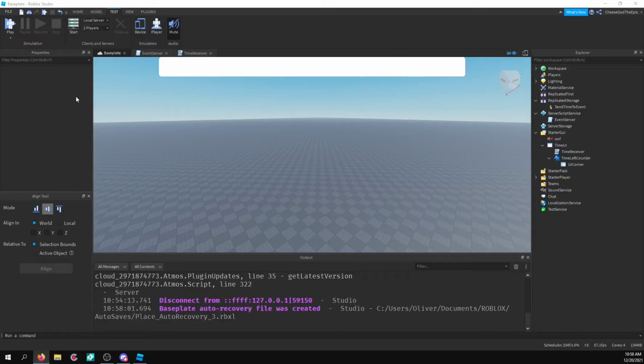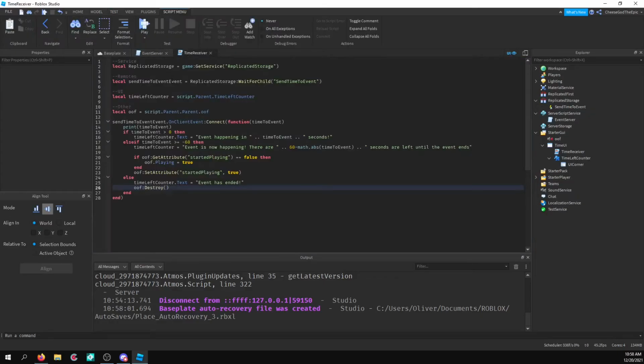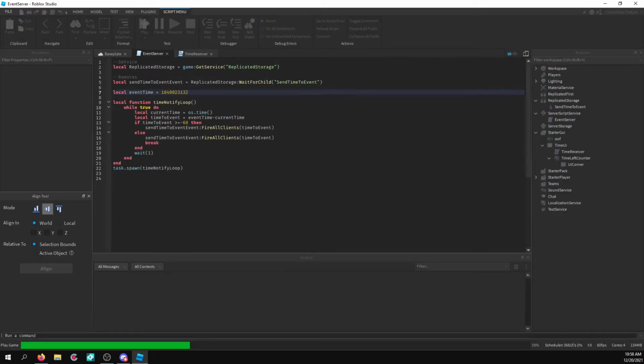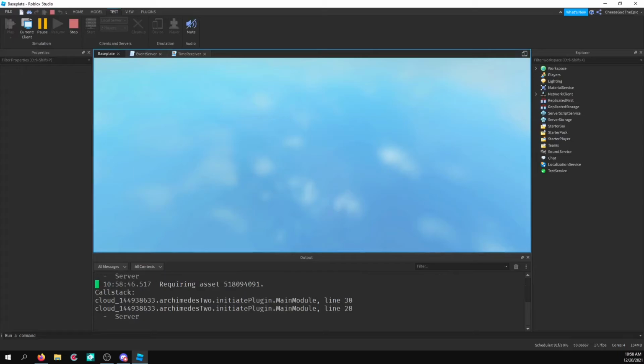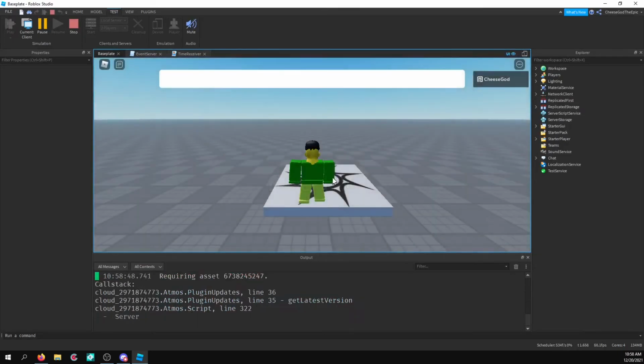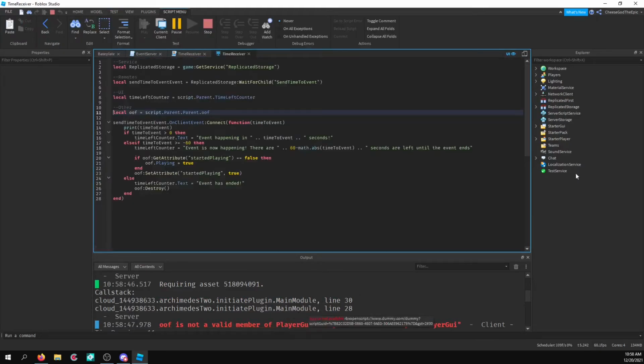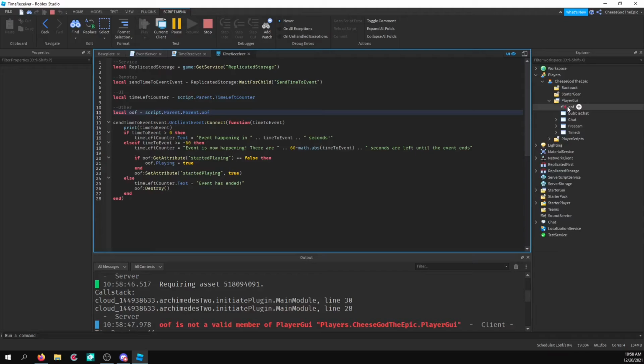Let me go ahead and define a new os.time. So I'm going to get the current os.time, and then I'm basically going to add 20 to it. Alright, let's go ahead and join. And in just a little bit, it should... Oh, wait, we got an error. Alright, oof is not a valid member of player GUI. What are you talking about? It's right there.